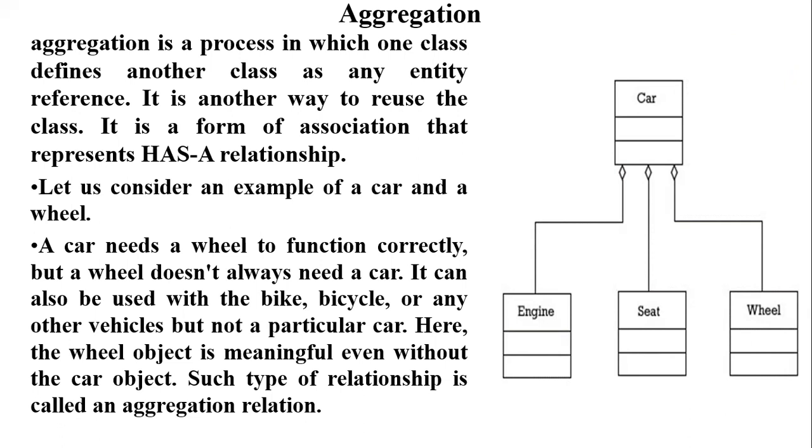Now if the car does not exist after some time, the engine can still be used anywhere, the engine is not destroyed. The seat can also be used in another car, the wheel can also be used in other things. This means it is a weak relationship. Car has engine is a weak relationship. If the car is destroyed, it is not necessary that the engine will also be destroyed.